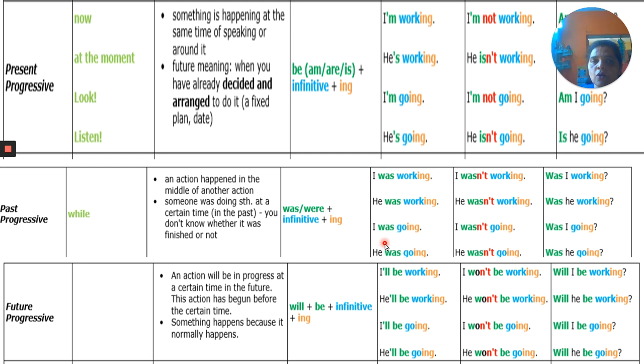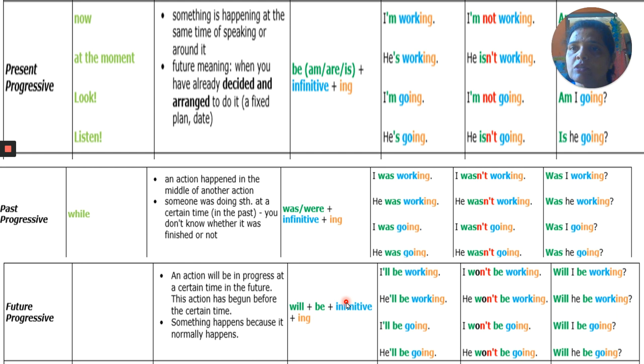Okay. Now, next is future progressive. An action will be in progress at a certain time in future. This action has begun before that certain time. That means, for example, we are planning to start here. It is present continuous, but the time will be future. We will be going tomorrow. We will be going to Mumbai tomorrow. So here in all these examples we are using will plus be plus main verb plus ing.